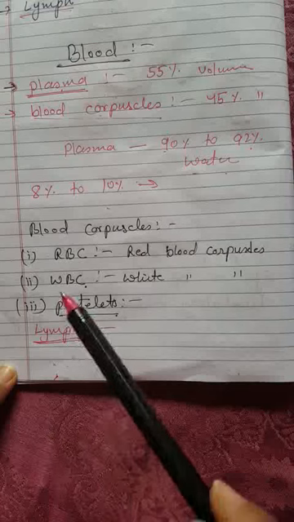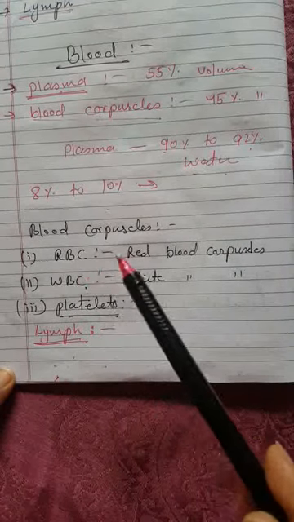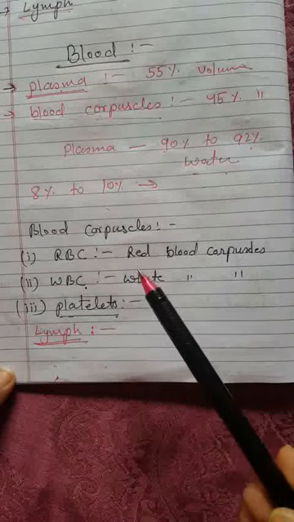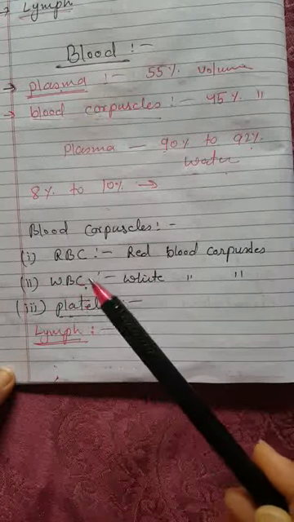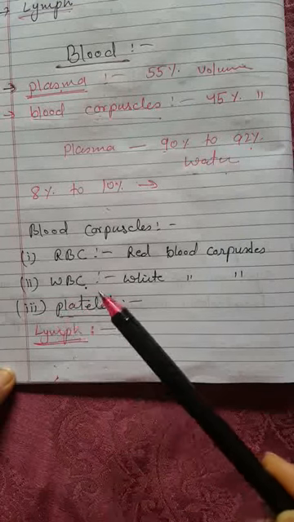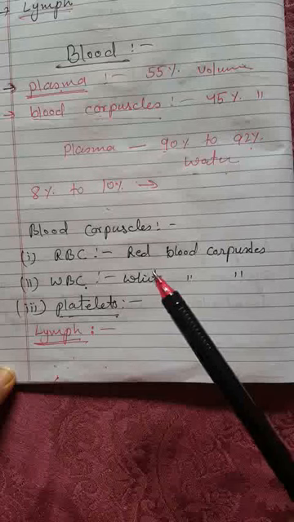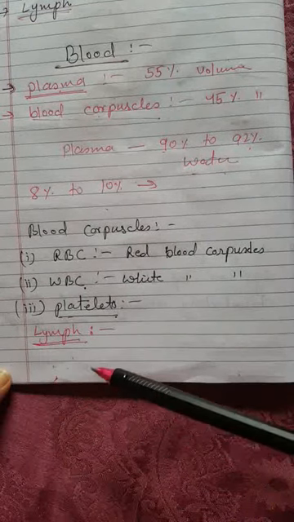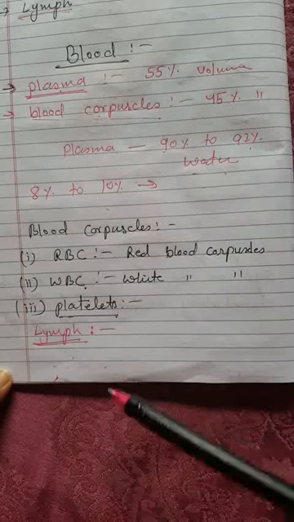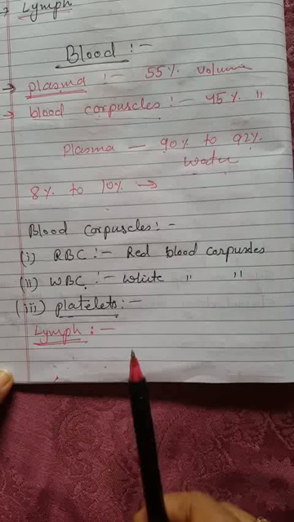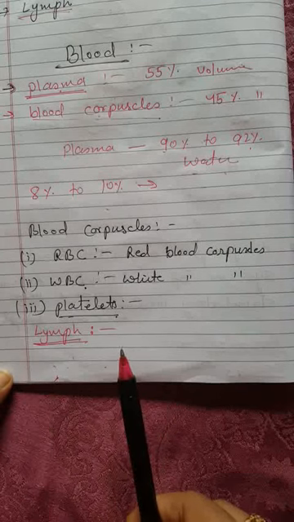If a question arises, what are the differences between blood and lymph, you can write: blood is red in color, lymph is colorless. Blood consists of plasma, leukocytes, platelets, etc., but lymph consists of plasma and leukocytes only. Blood contains several plasma proteins and a high concentration of calcium and phosphorus, while lymph contains fewer plasma proteins and a low concentration of calcium and phosphorus.